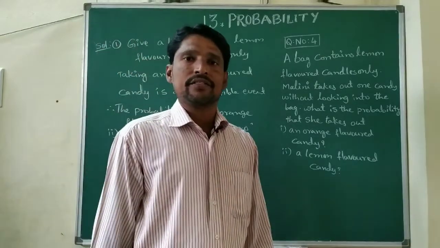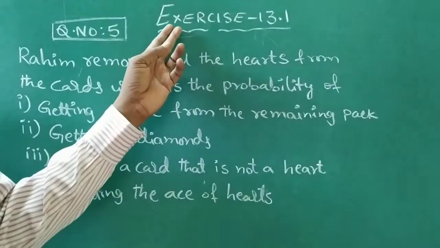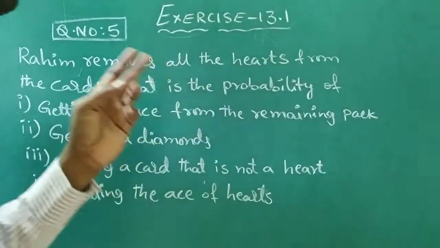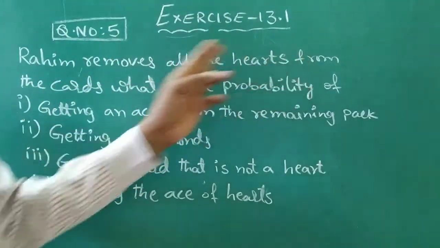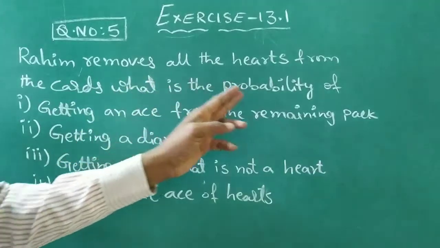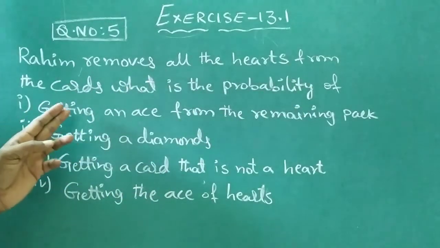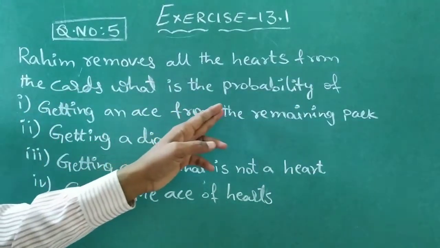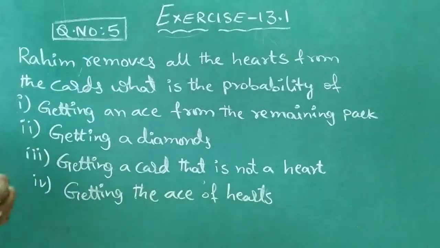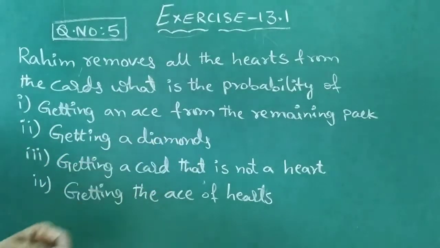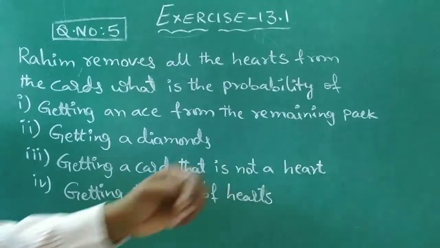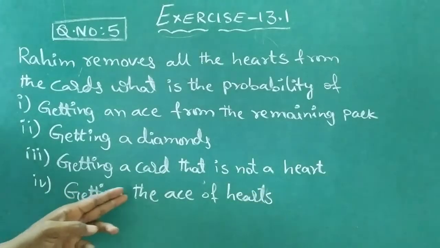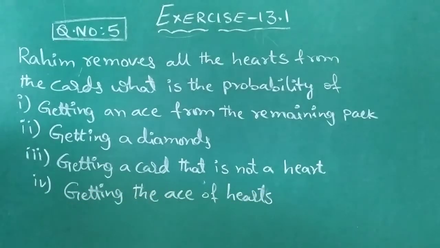Next question, exercise 13.1, question number 5. Rahim removes all the hearts from a deck of cards. What is the probability of: first one, getting an ace from the remaining cards; second one, getting a diamond; third one, getting a card that is not a heart; fourth one, getting the ace of hearts?